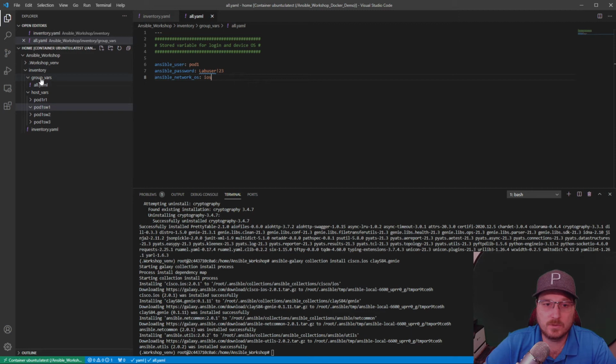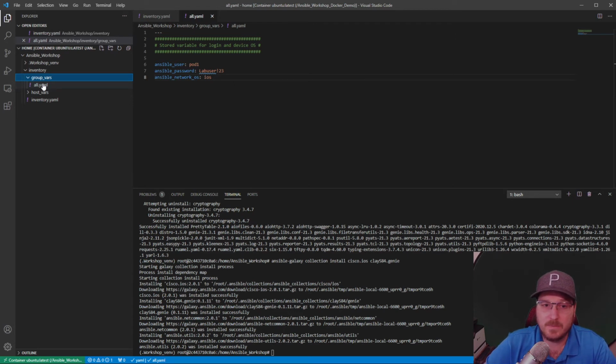We've got 2 folders created under the inventory folder, group vars and host vars. Inside host vars, we're going to have a folder for each one of our devices. In our case, we've got a router and 3 switches. And then we're also going to have a file called all.yaml inside of the group vars.